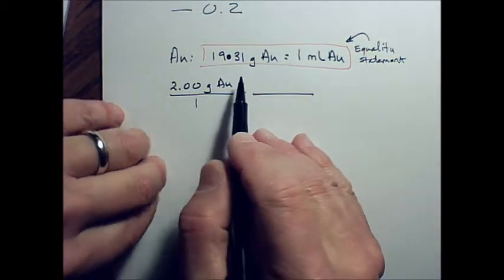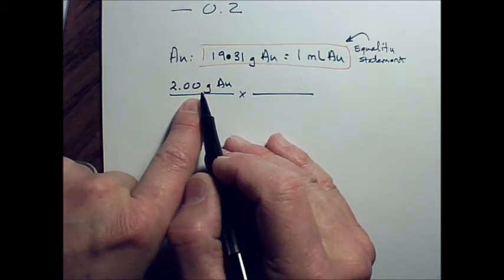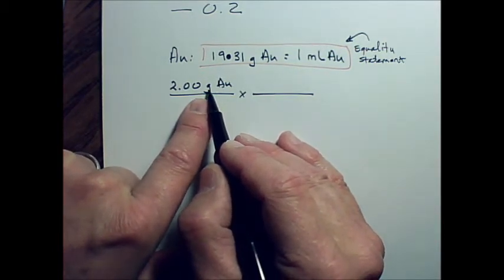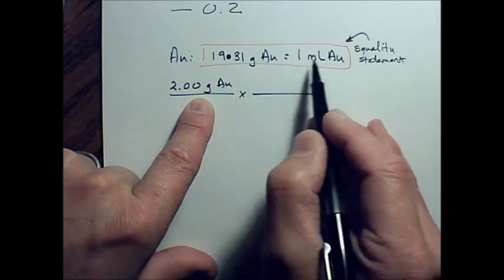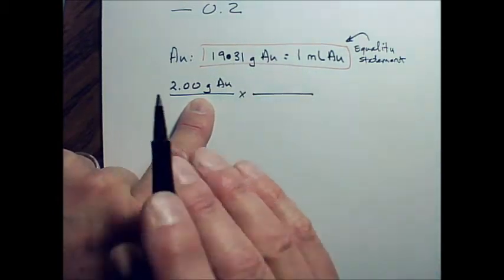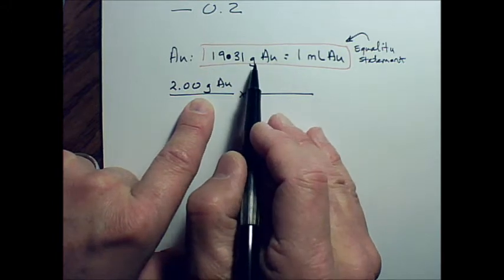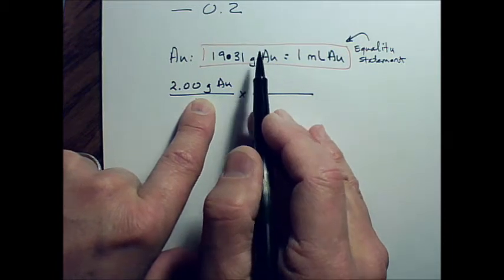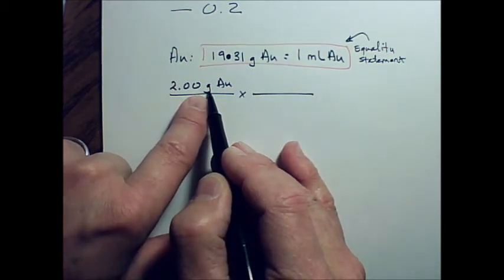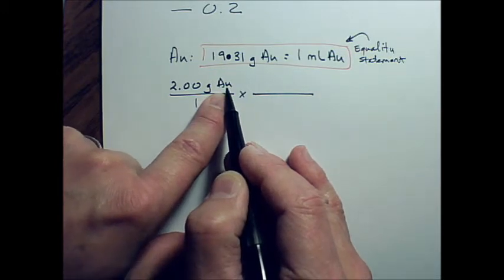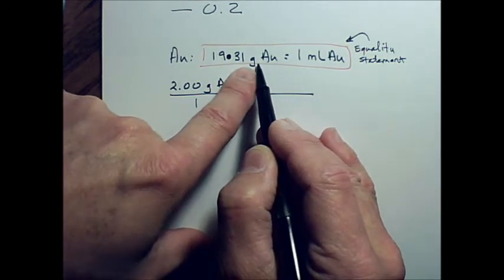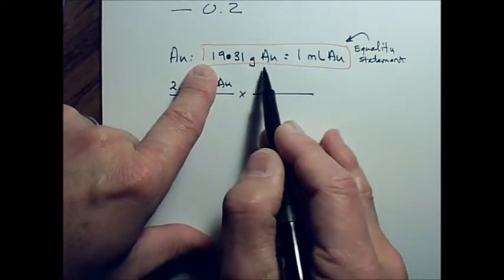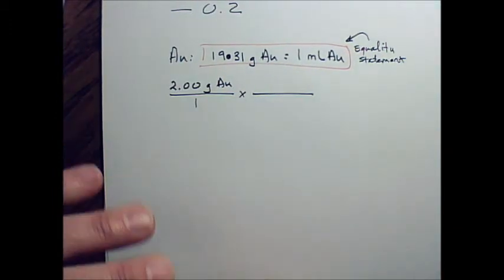What I want to do is look at the beginning amount, or whatever amount I have remaining in the problem that hasn't been canceled already. In this case, it's the beginning amount. I'm going to look at the units of measurement and the species. Then I look at the matching side of the equality statement, matching in the sense that it has the same units and species. Well, that's this side right here. Is there anybody that doesn't understand what I was just telling you to look for? Okay. Notice that the starting amount has units of grams and a species called gold, right? This side of the equality statement also has units of grams and the species of gold, right? So that's what we want to identify. Which side of this equality statement has the same units and species? Yes?